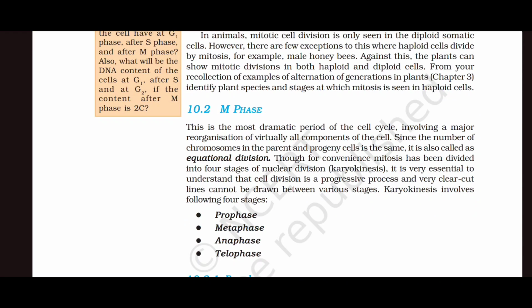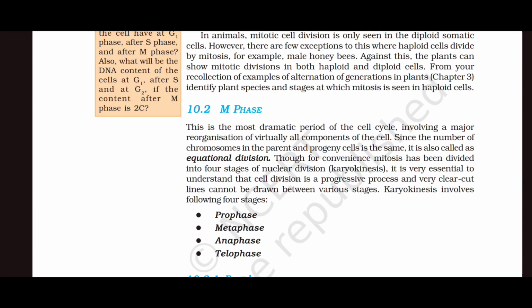M phase. This is the most dramatic period of the cell cycle, involving a major reorganization of virtually all components of the cell. Since the number of chromosomes in the parent and the progeny cell is the same, it is also called equational division.